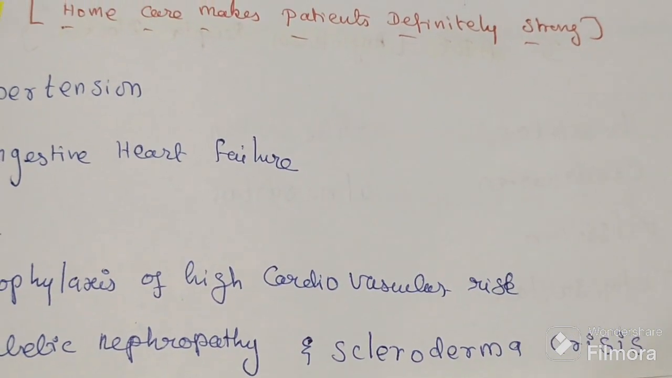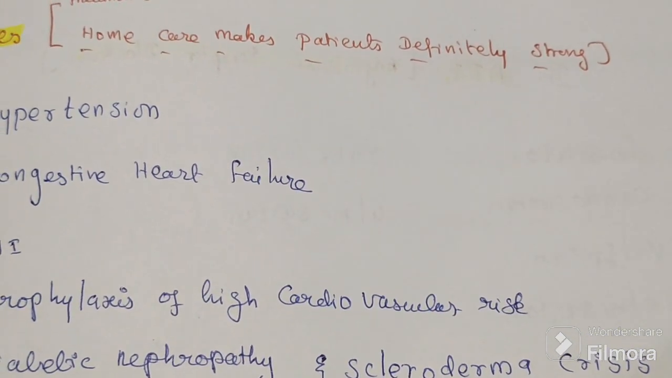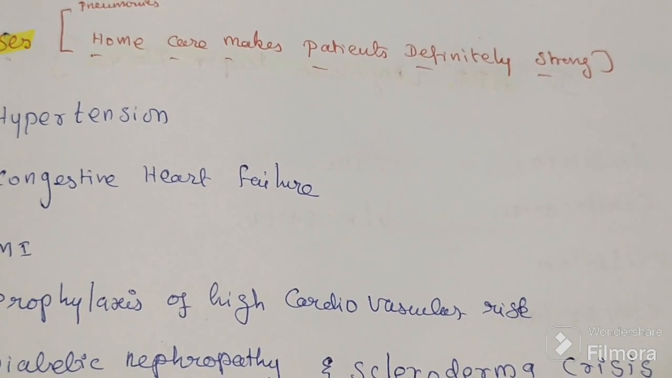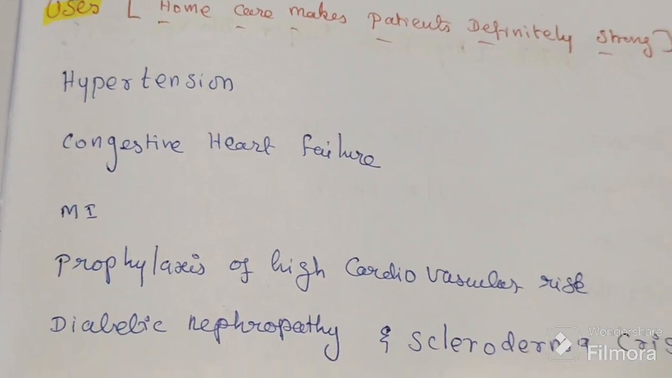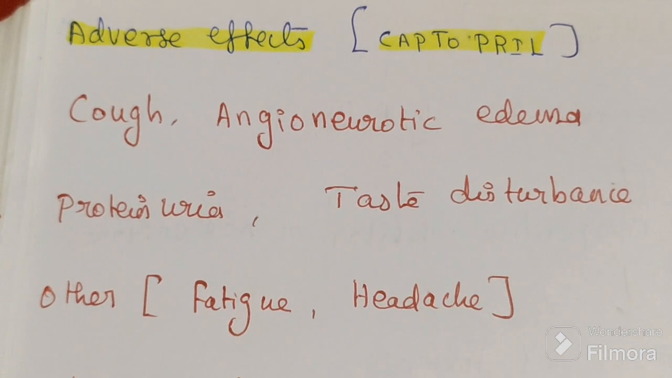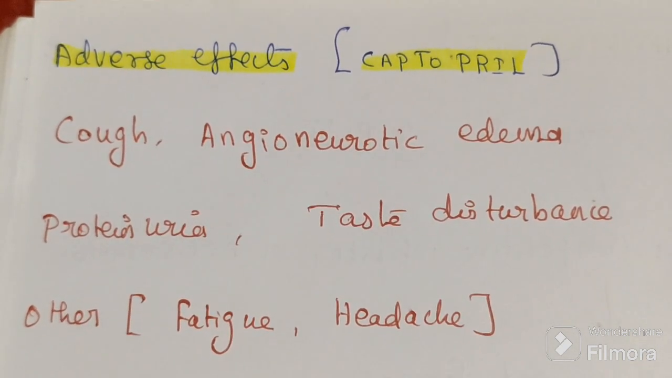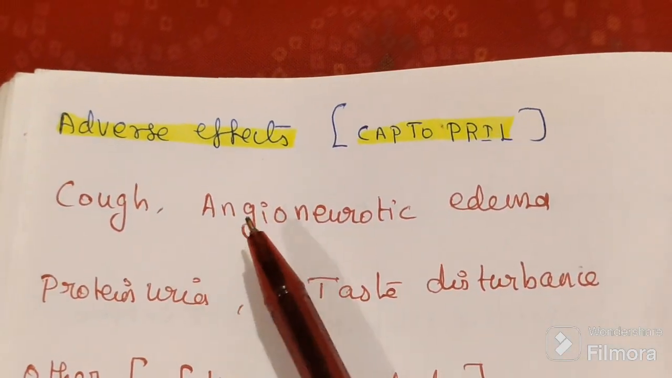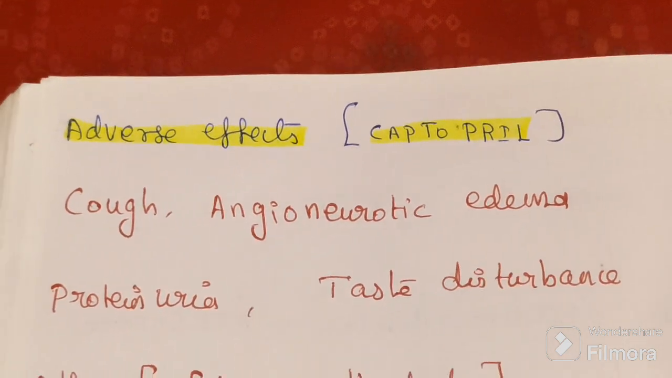Scleroderma crisis, because in scleroderma crisis, hypertensive crisis occurs. So for preventing that we can use it. Next, adverse effects. Captopril, it is the mnemonic. C stands for cough. A stands for angioneurotic edema.